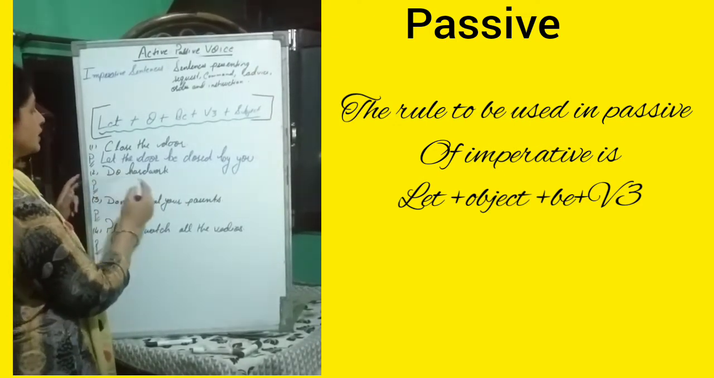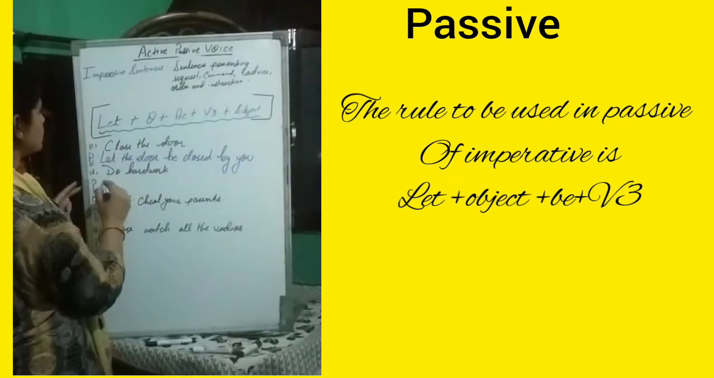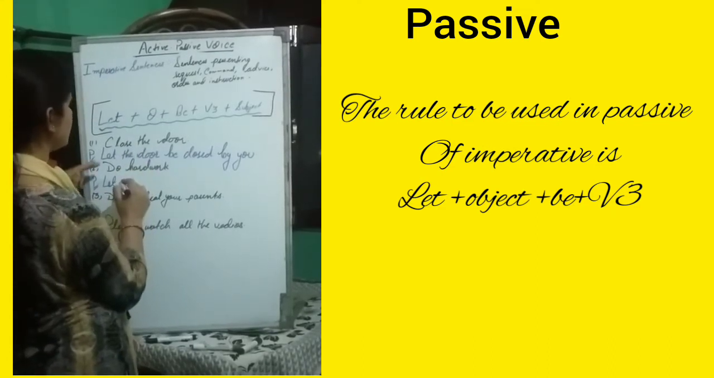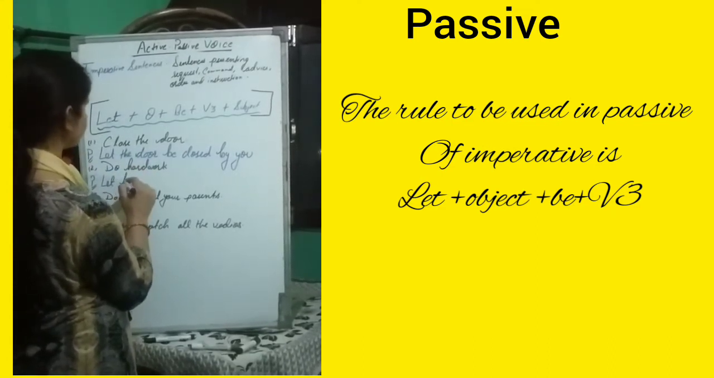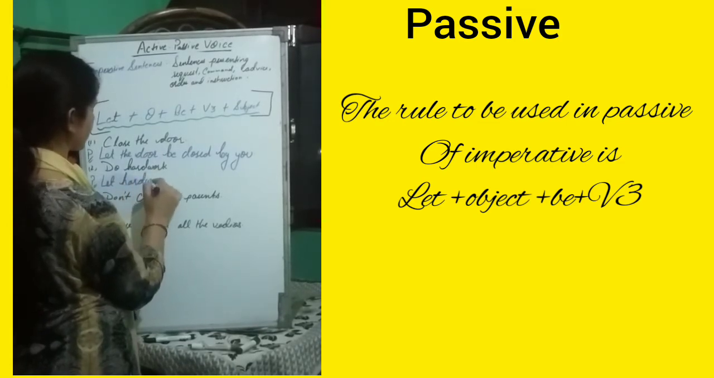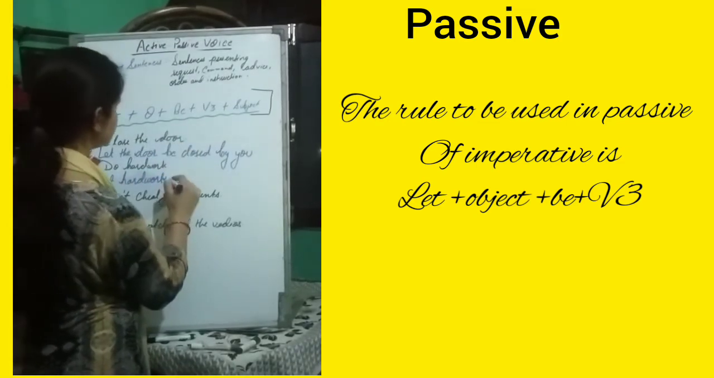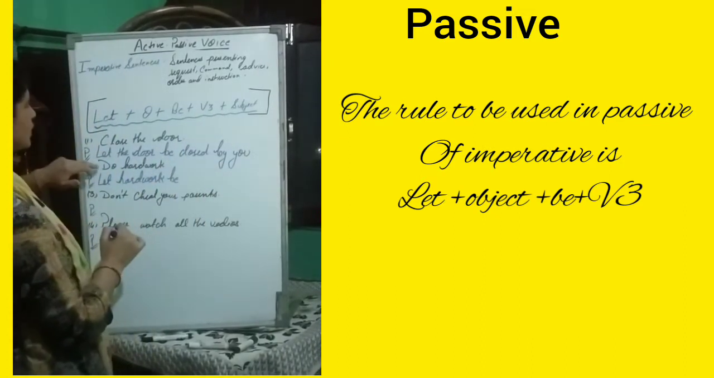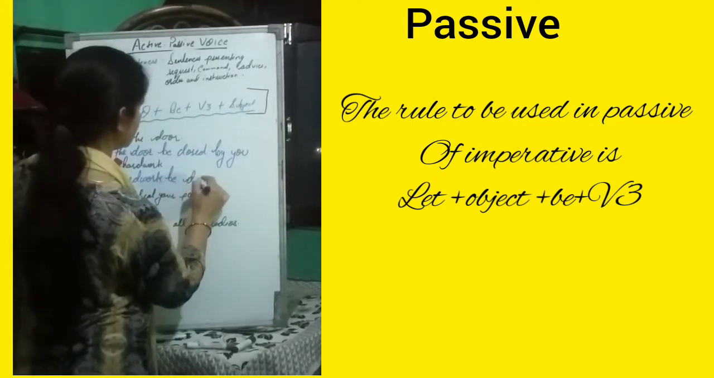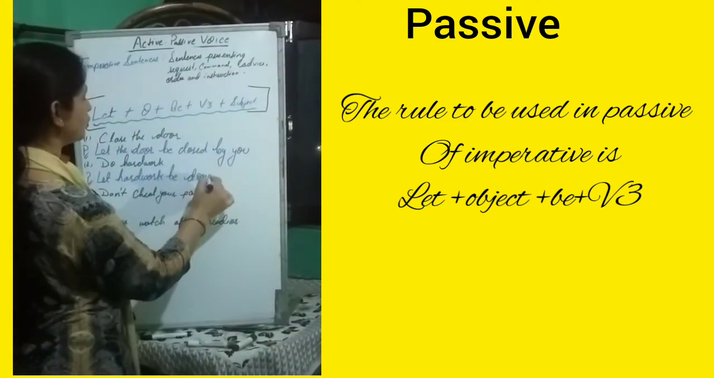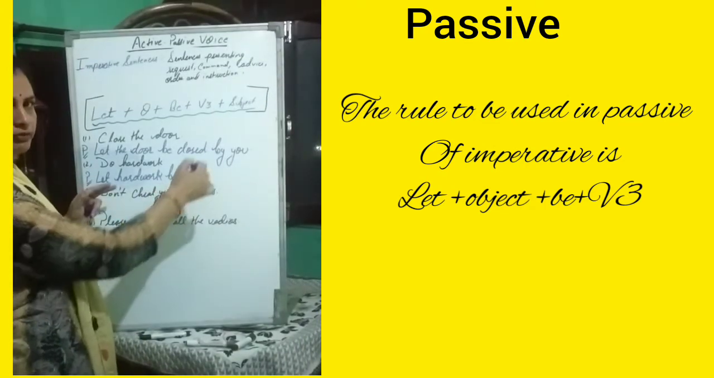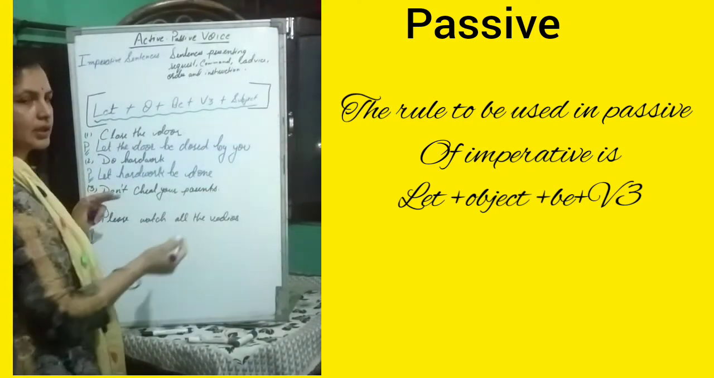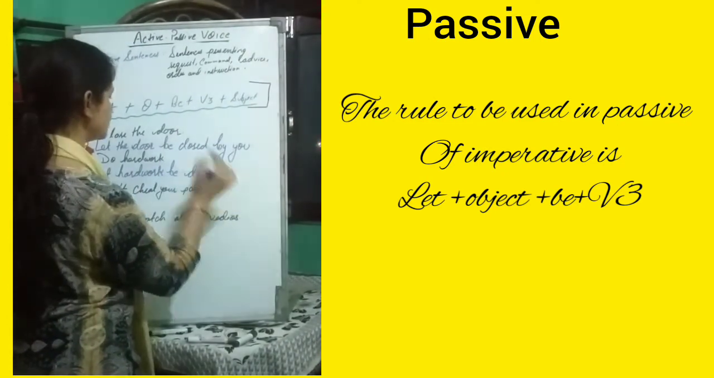Now the second sentence, do hard work. Again we will go through this rule. Let, then what is the object here? Hard work is the object. Let hard work be, then the third form of verb. What is the verb here? Do, so it will be done. So let hard work be done, and as I told in the first sentence, if you want, you can add the subject, otherwise you can skip it.